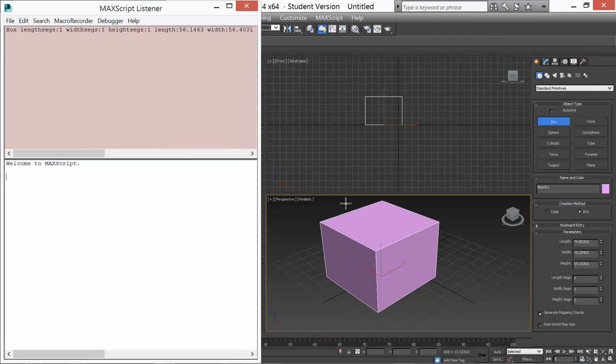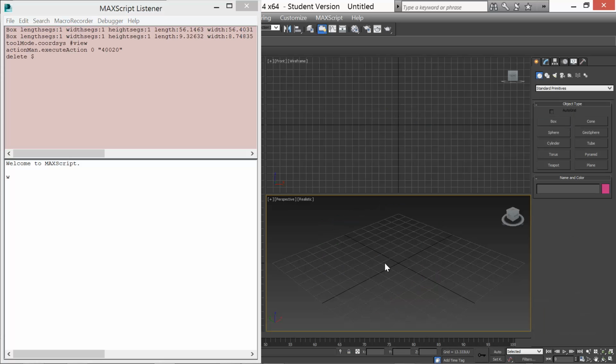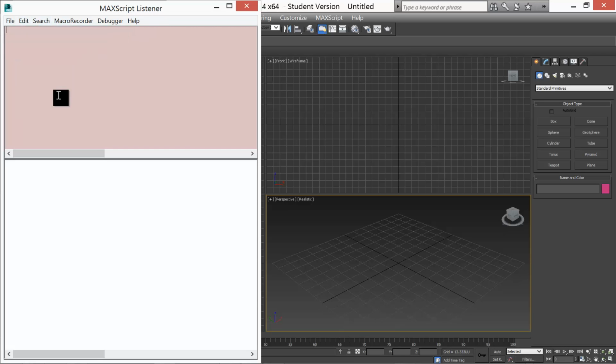So with that in mind, I'm going to delete this particular cube, and then we're going to clear all of the windows here, and we're going to open up a pre-made script and execute that script based on what we've seen in this simple example.